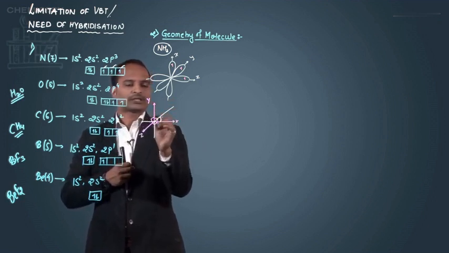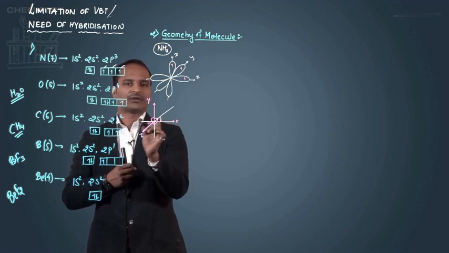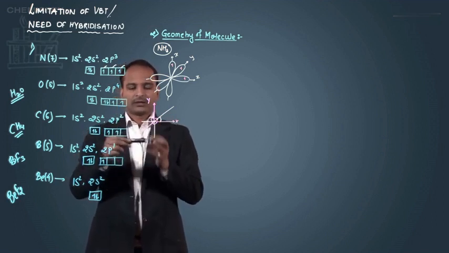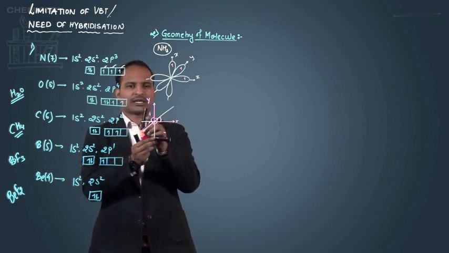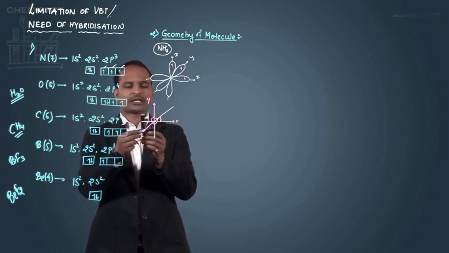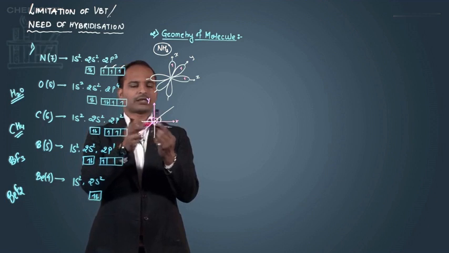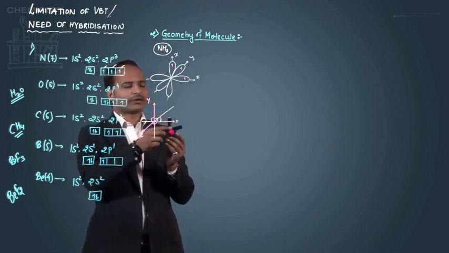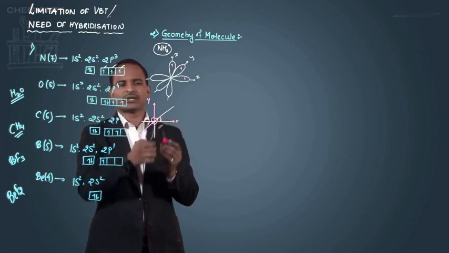Similarly, this line will also make 90 degrees. First I draw like this, so it's 90-90. Then I'm drawing the same thing like this, so again the angle is 90-90. And the third angle which we are having is like this, so again it is 90 only.